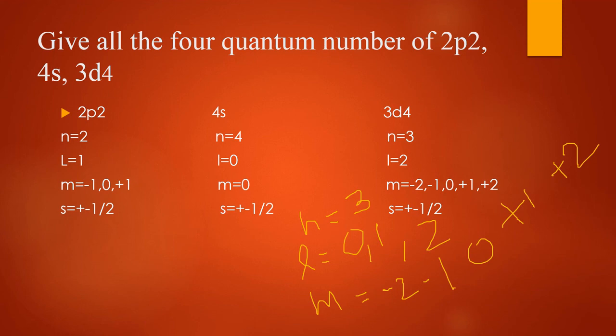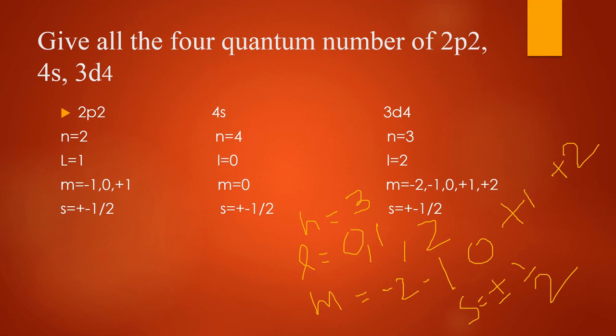And s is equal to plus minus half. Okay students, these are the values for n. If the subshell is given, like p, s or d subshell, there is no need to give all the values of l like 0, 1. Here n is equal to 3, so you have to give 0, 1, 2.